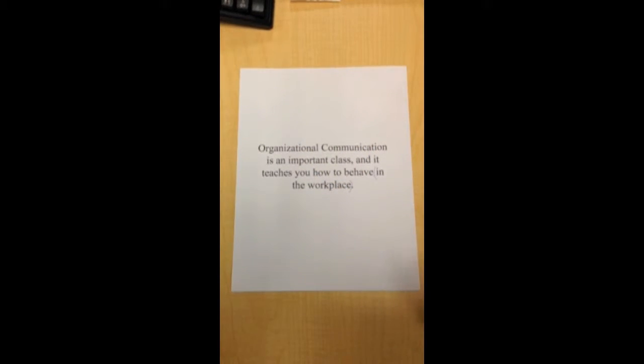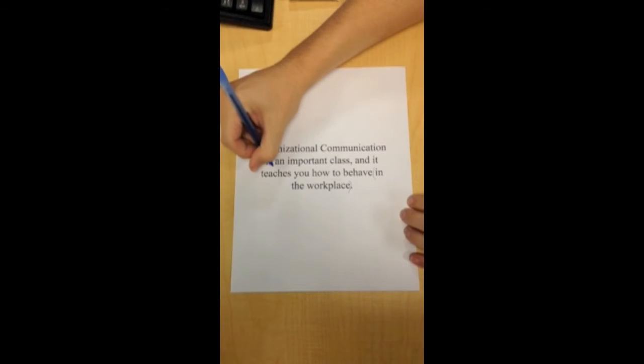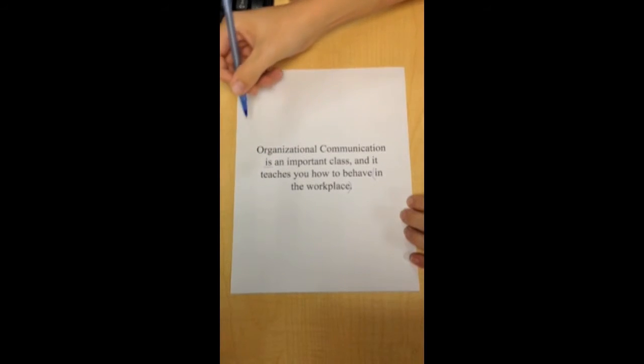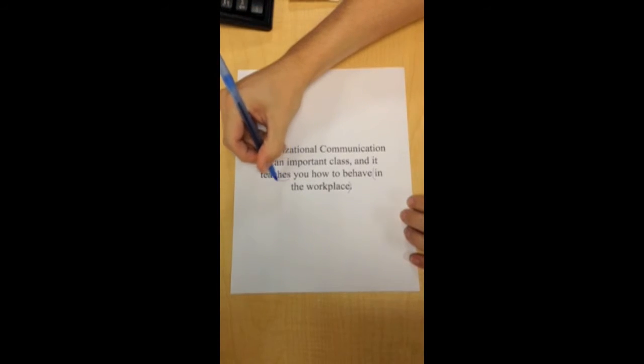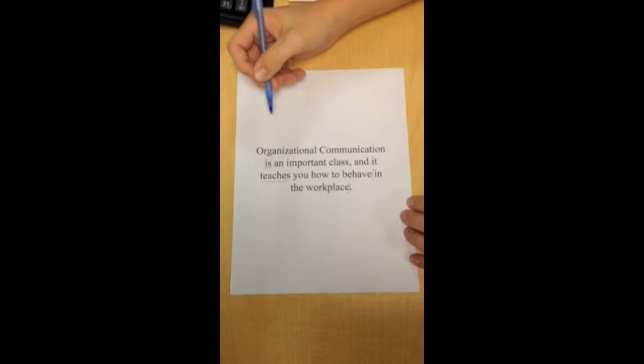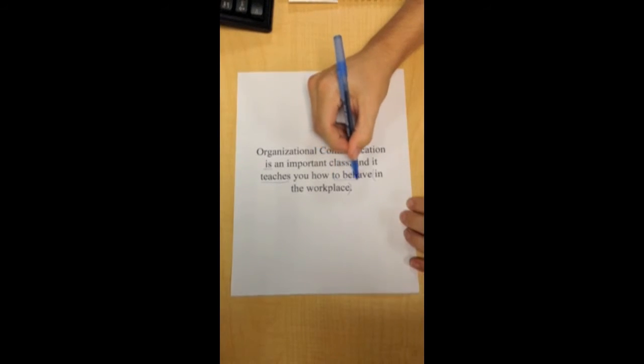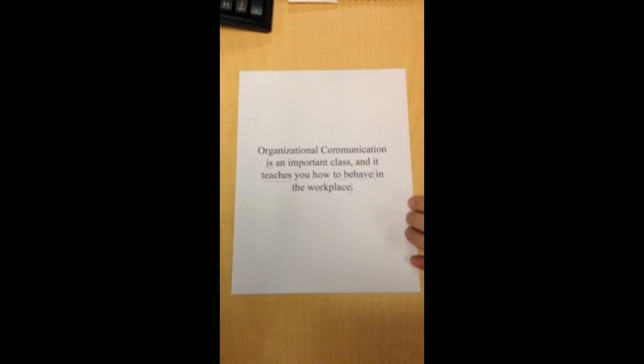Reading through it, we don't see any more, so we move on to our second element, which is going to be verbs. Verbs you identify as an action or something that's happening in the sentence, and in this one we have 3. The first one we're going to see is "is," so we want to underline that. Second one we see is "teaches," I'm going to underline that as well, and the last one is going to be "to behave." That one's a little bit tricky, but for the sake of argument, we're just going to call it a verb, just to make sure that we don't have to worry about it later.